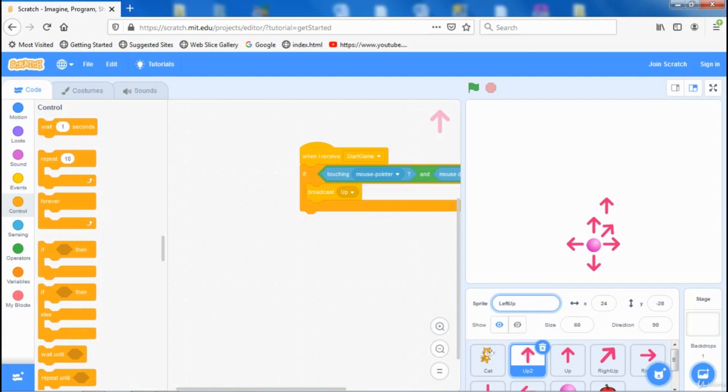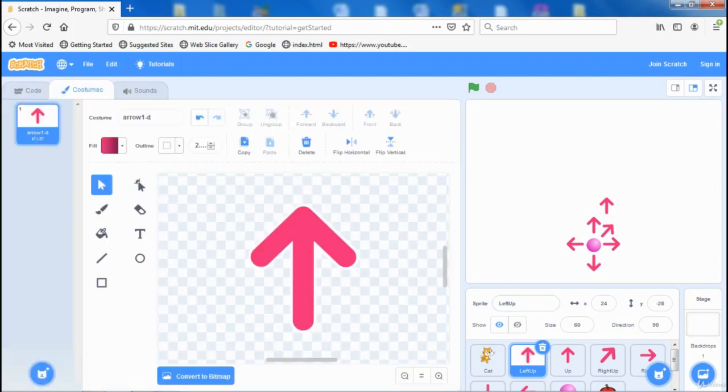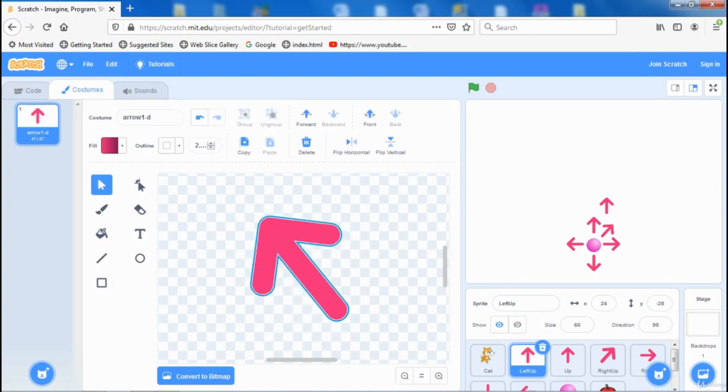Okay, costumes, again click and drag, make a rectangle, and this time rotate to the left. Okay, it should be something like this. Okay, drag to this position. It looks nice.